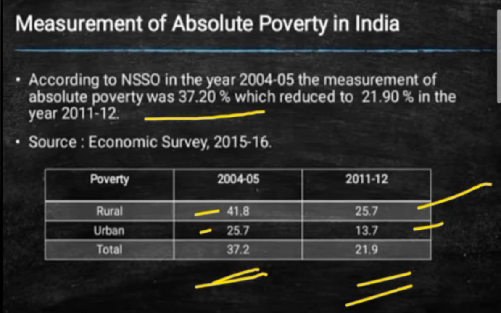So it is quite reduced according to the survey of 2015-16. You need to show this measurement whenever you write an answer on absolute poverty, whether it is asked for 5 marks also.